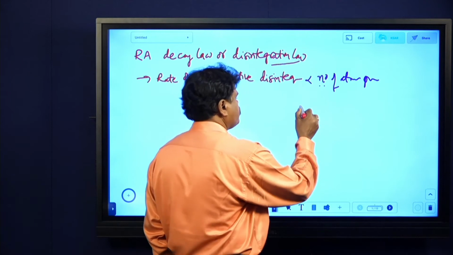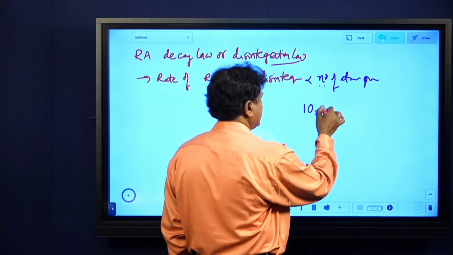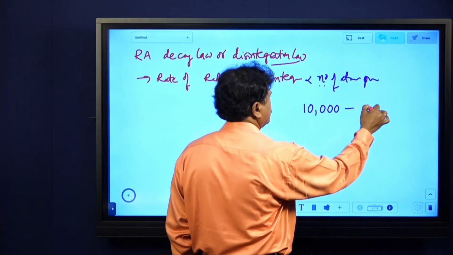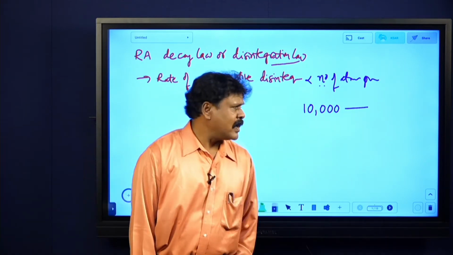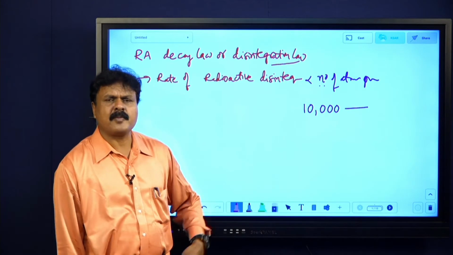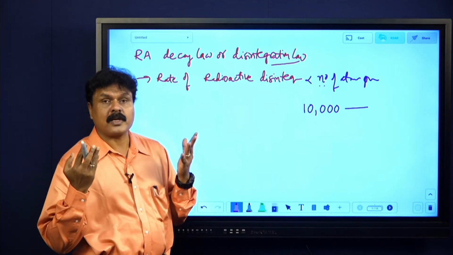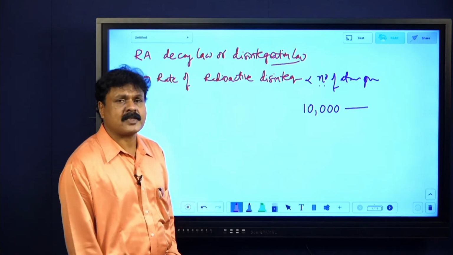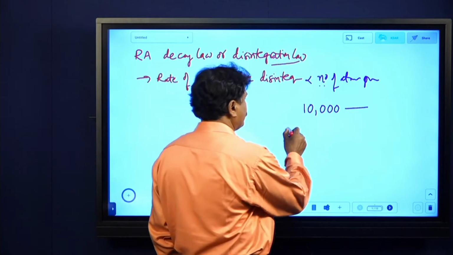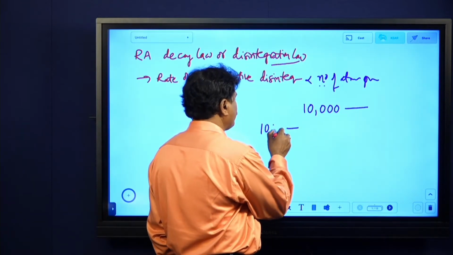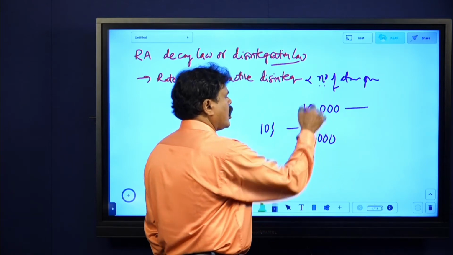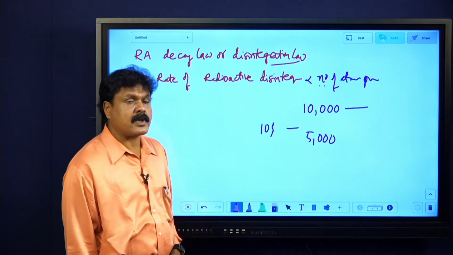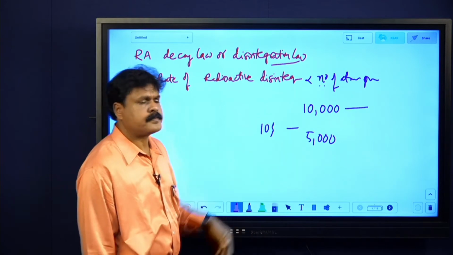Now somewhere initially, I am taking some 10,000 atoms initially. 10,000 atoms, no meaning. You know very well, in 1 gram mole of a substance, how many will be there? It means 6.023 into 10 power 23. For the sake of explanation, I am giving this. Now, half-life is some 10 seconds, let me say. In 10 seconds, they will be reduced to 5,000. How many have been reduced? 5,000 have been reduced. Rate is quite high.